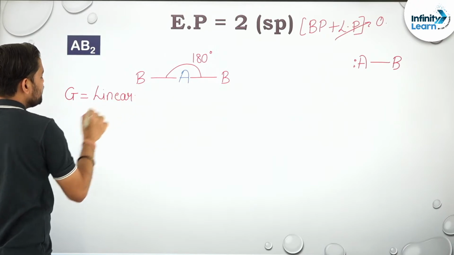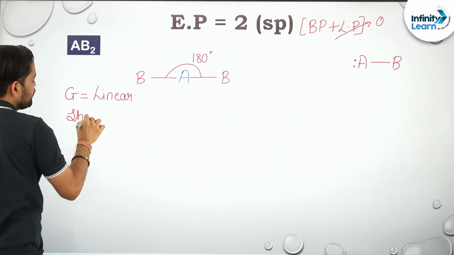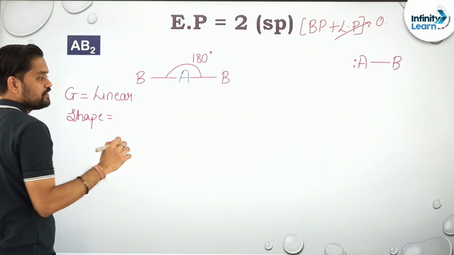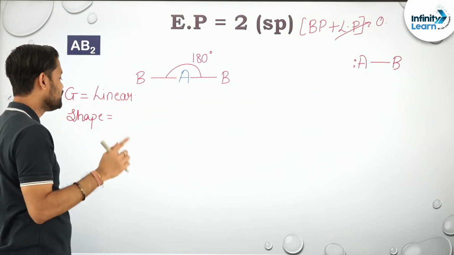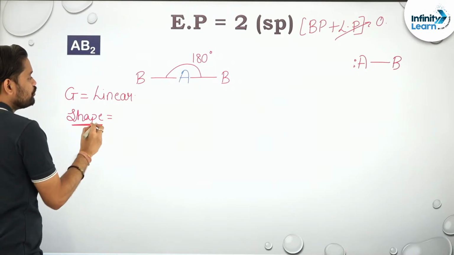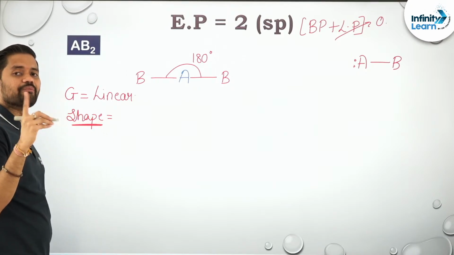Its geometry is what? Linear. What about its shape? Shape will only come into the picture when the central atom has a lone pair. Remember this thing, very important. When the central atom has a lone pair, then and only then will shape come into existence.